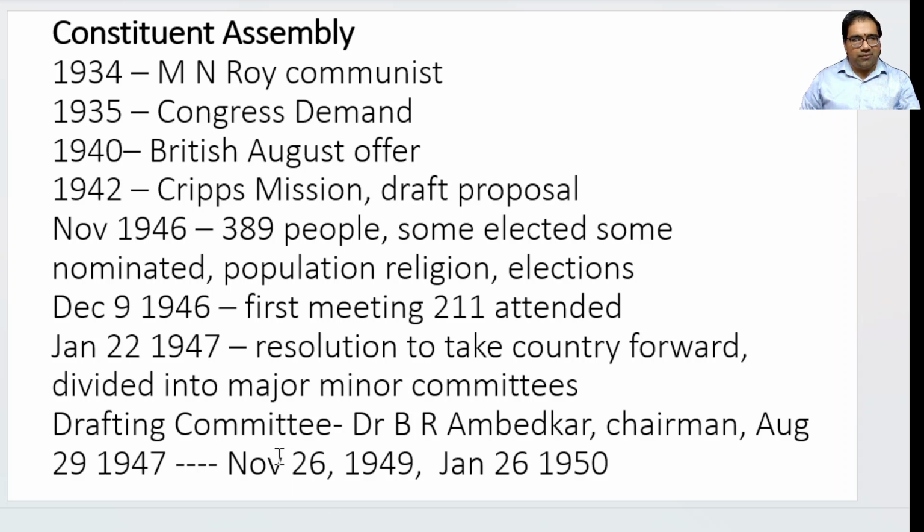This date is called Samvidhan Divas. And Jan 26 is the Republic Day. It's more like this day is when I have placed the order, and Jan 26 is when I have got the order delivered. Now I can use the product. So this is broadly what the Constituent Assembly and the drafting committee are.